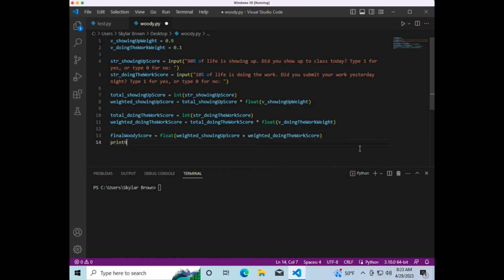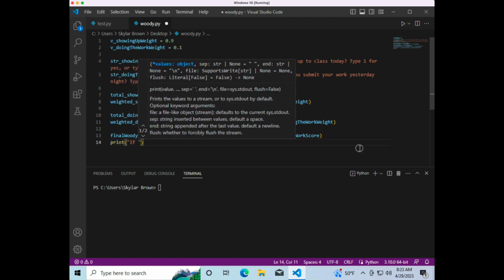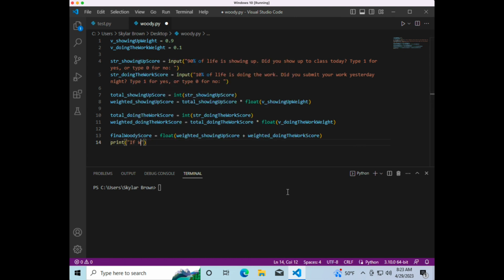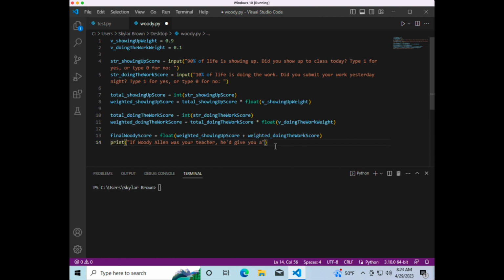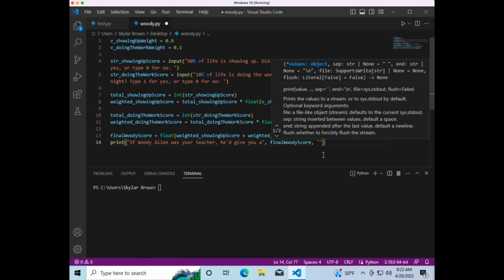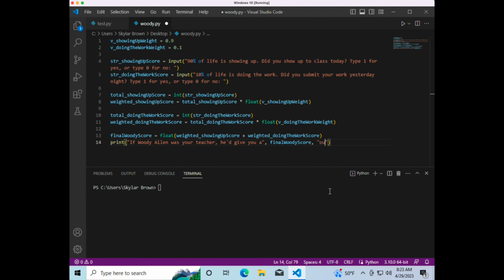And now we print, if Woody Allen was your teacher, he'd give you a, comma space, put final Woody score here, out of 1. And let's see how this runs. Control S if you haven't saved yet, and now click Run.